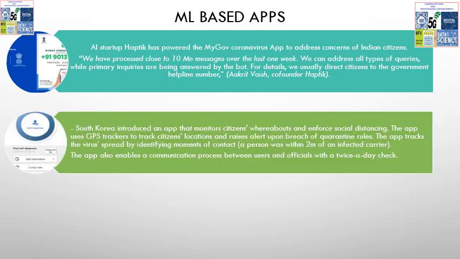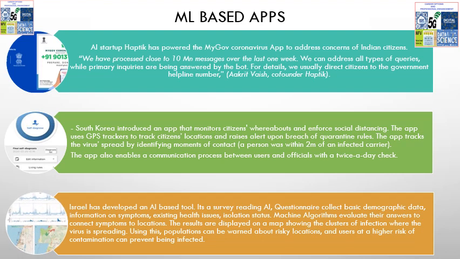The second is that South Korea introduced an app that monitors citizens' whereabouts and enforces social distancing. The app has two features: the GPS tracker feature, which tracks citizen location and raises an alert, and then there is a communication feature, which enables communication between the home-quarantined or self-quarantined user and the officials twice a day for any type of medical assistance.